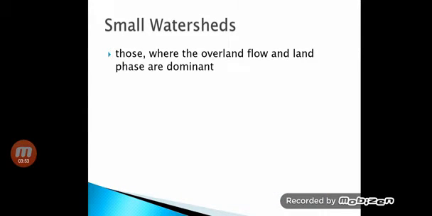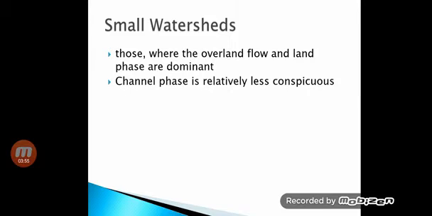In small watersheds, as the area is small, there is very little time for percolation or infiltration of water into the soil. So overland flow and land phase are dominant in this type of watershed. Similarly, for the channel phase, there is very little area for the development of stream channels.